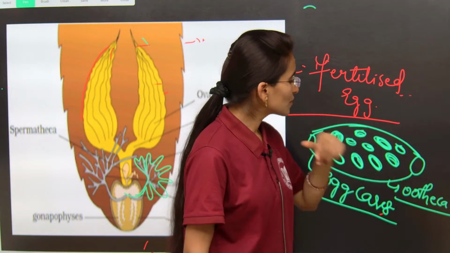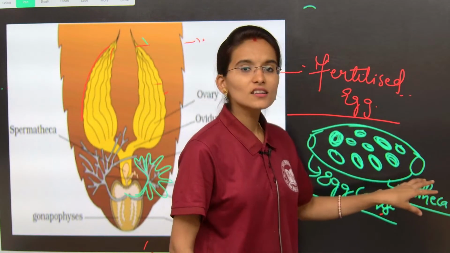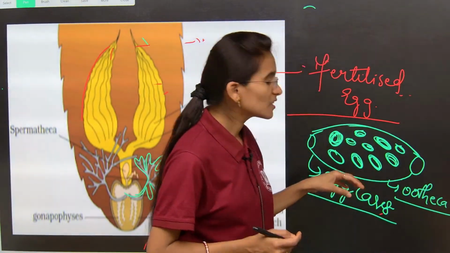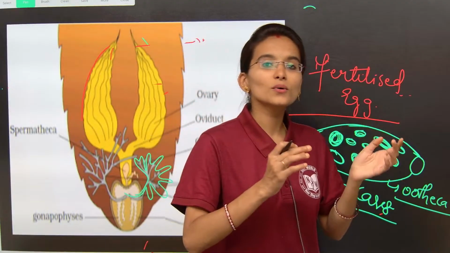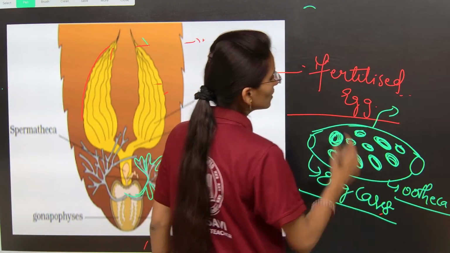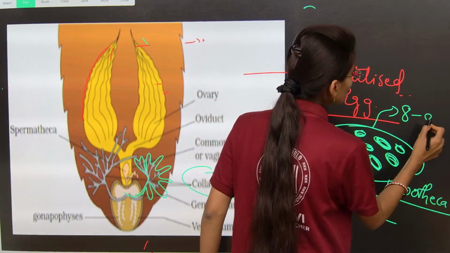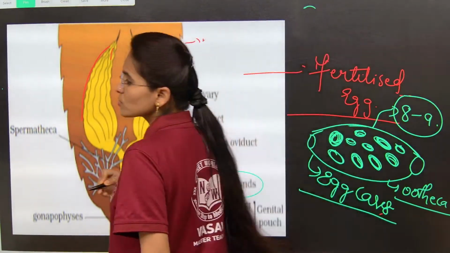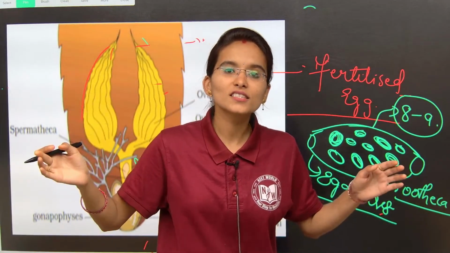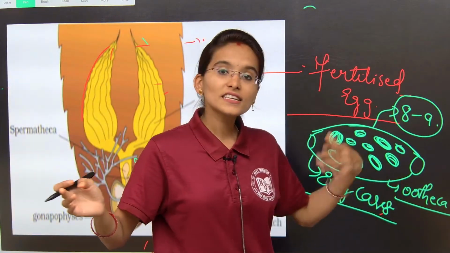One more interesting thing is that these oothecas also vary in number. Approximately 8 to 9 oothecas are formed. How many, my dear students? 8 to 9. So ootheca is different, and fertilized eggs are different.